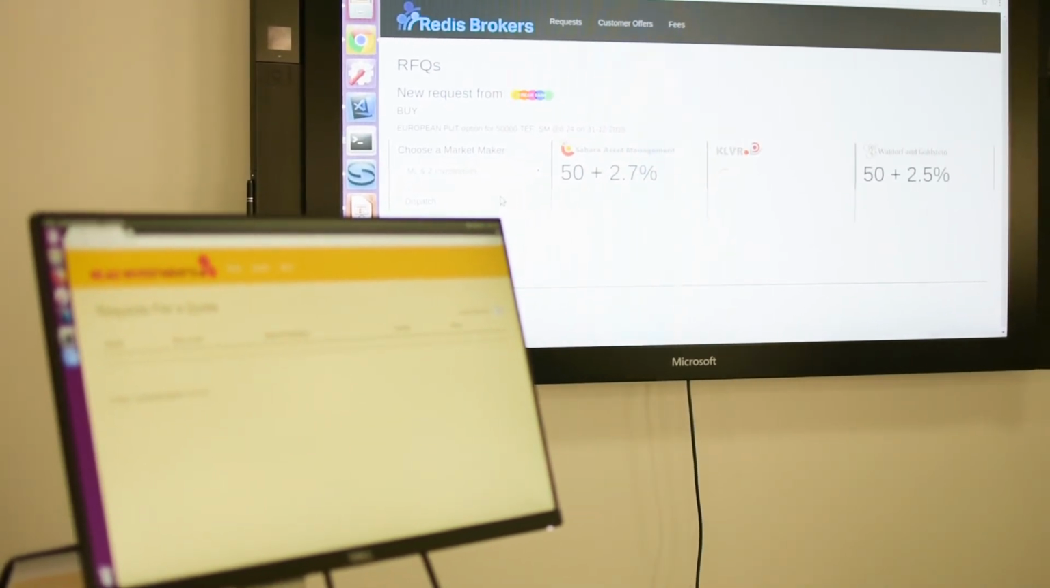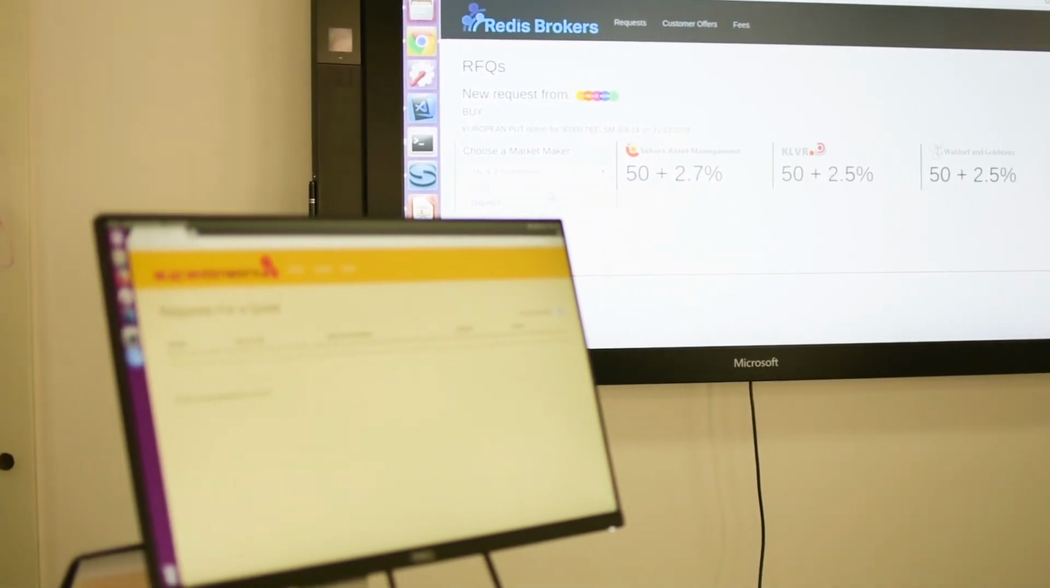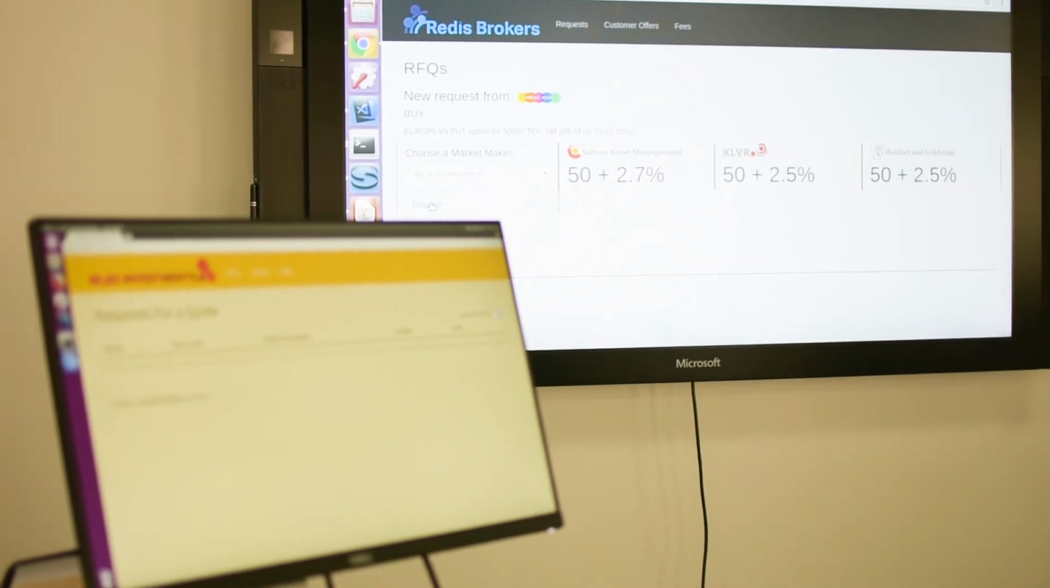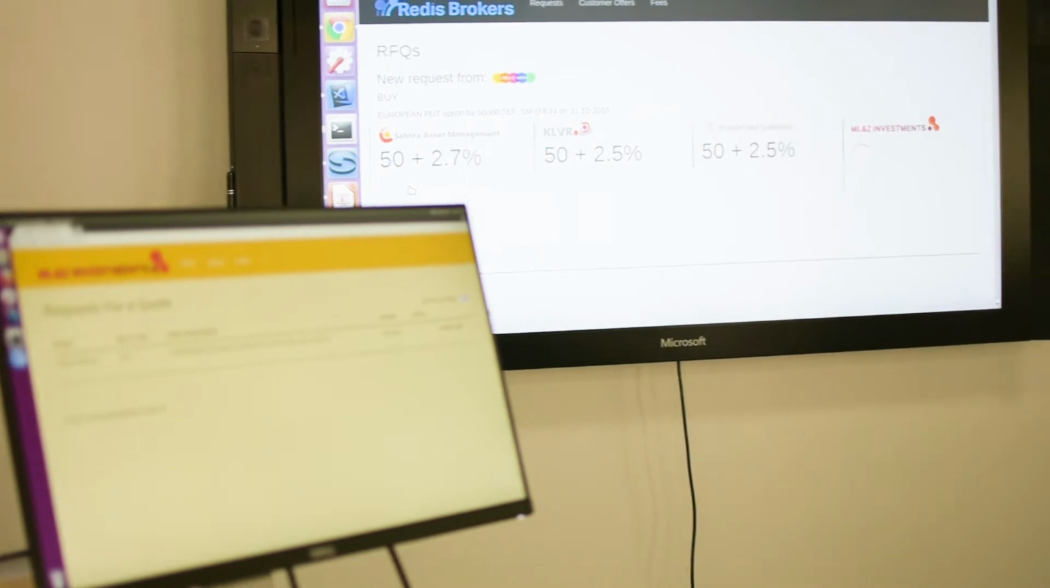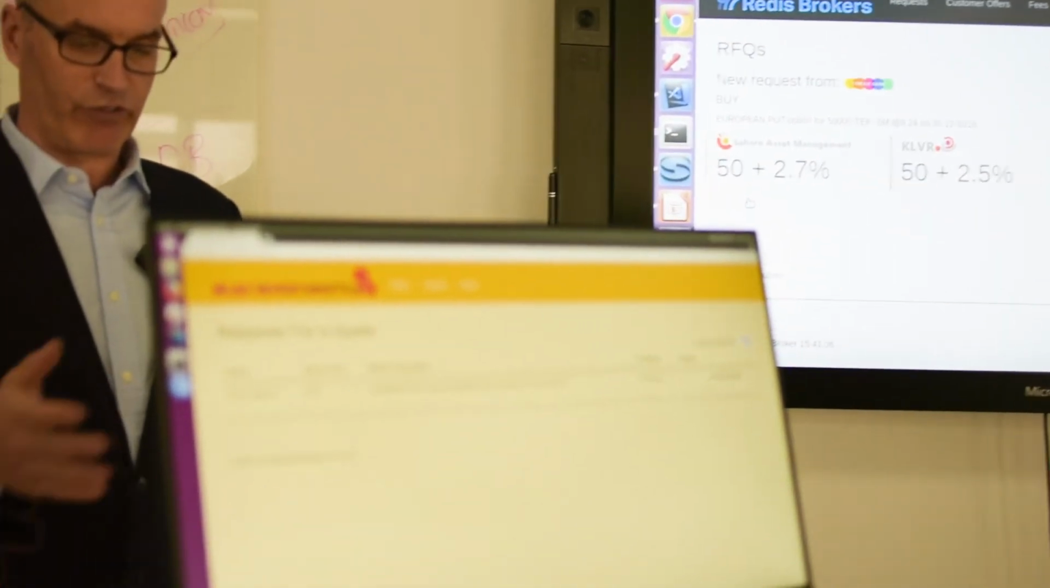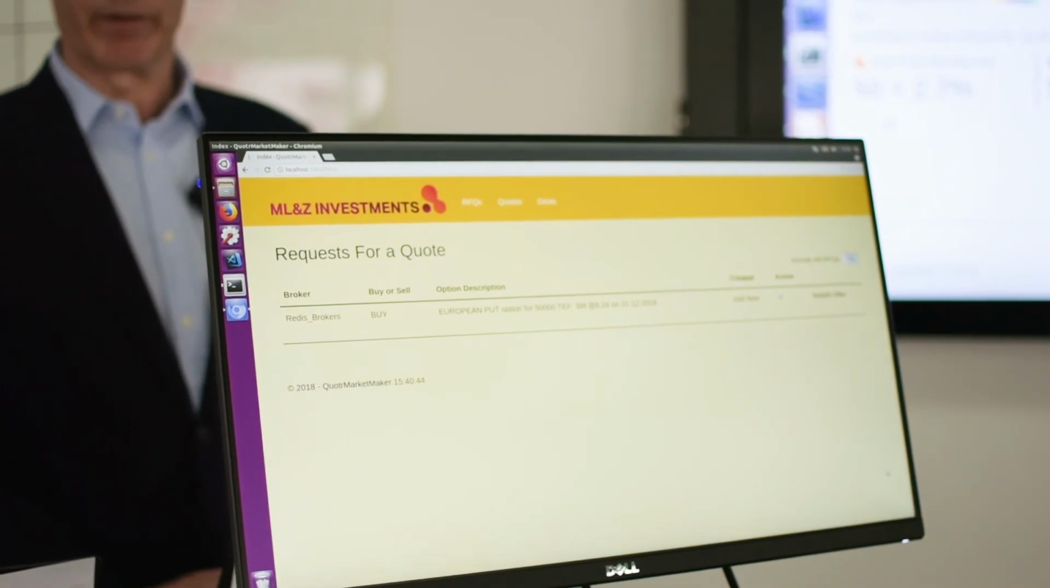and they've been set up, so they're very simple bots. They just respond with 50. And I'm also going to dispatch it to ML&Z. So over on this one, I'm now taking off my broker hat and putting on my market maker hat. As you can see, this has come up for ML&Z.